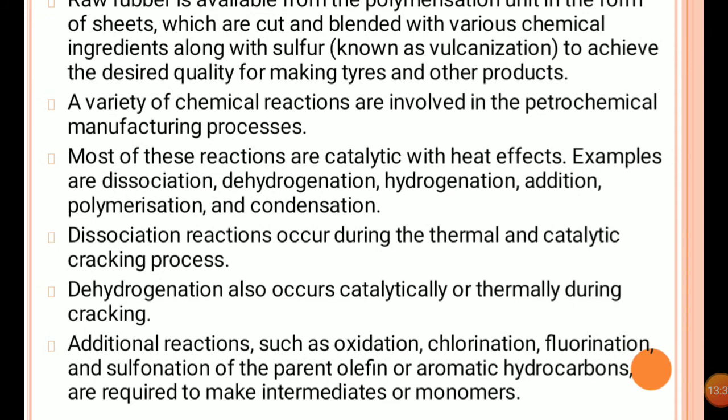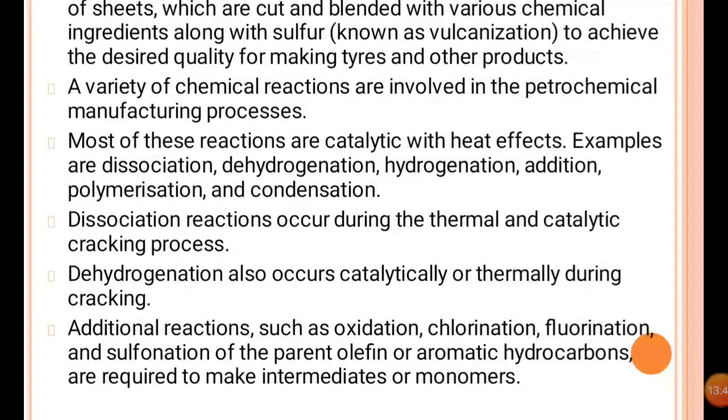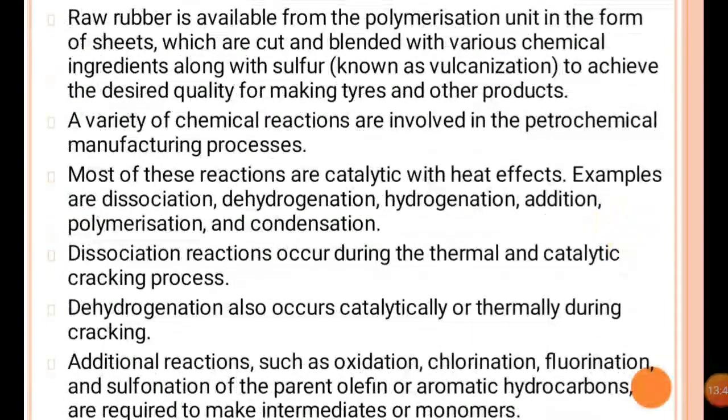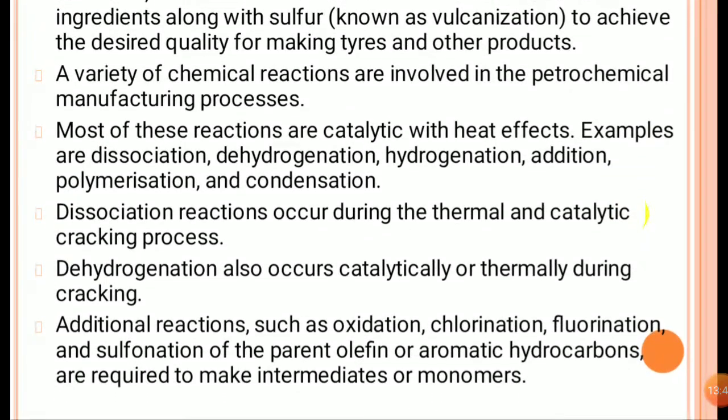Then various reactions are involved for making such products. The reactions are catalytic reactions. Then there is dissociation, dehydrogenation, hydrogenation, addition or polymerization, and condensation polymerization. So these are all the various types of chemical processes that are involved for producing third generation petrochemicals.